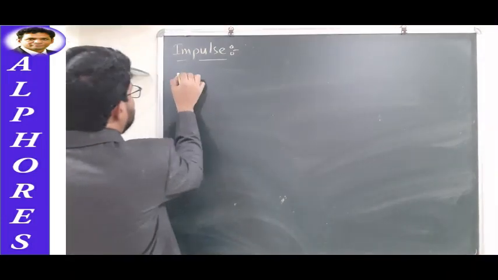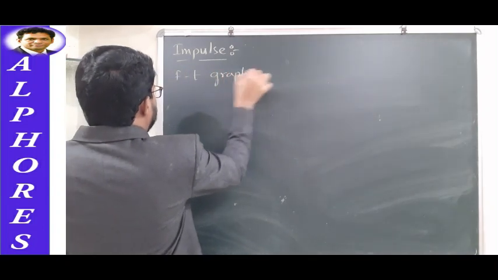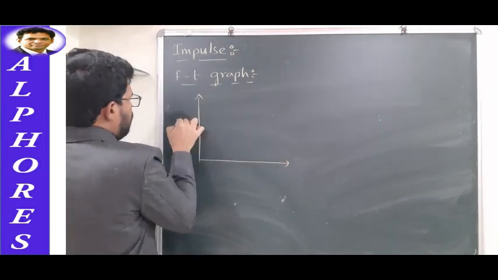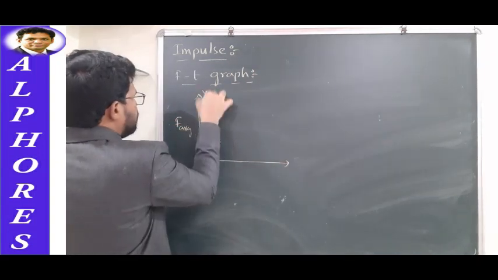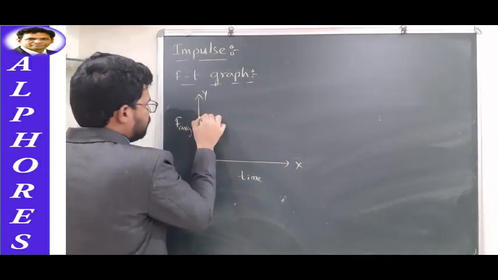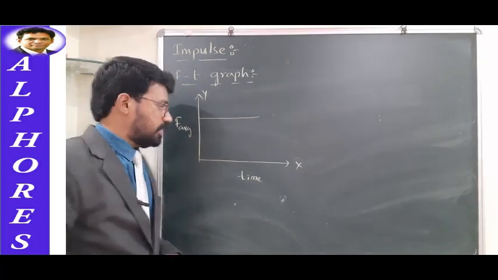Let us say average force is taken on the y-axis and time is taken on the x-axis.